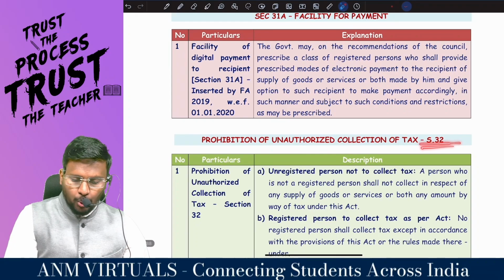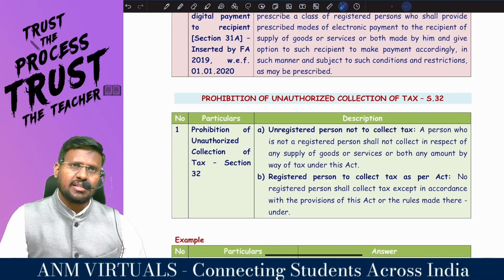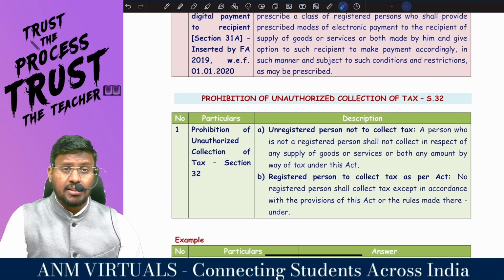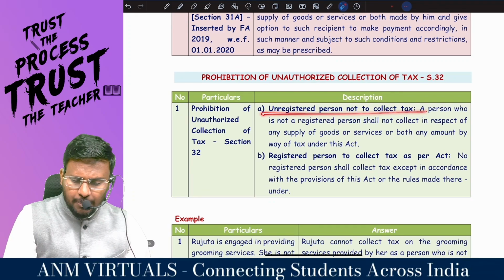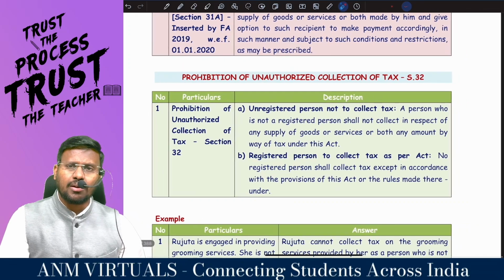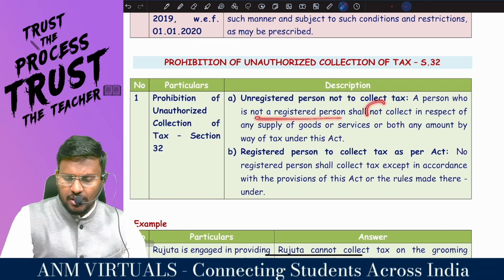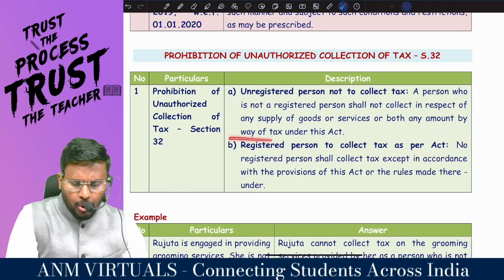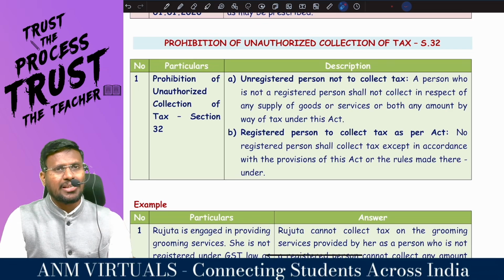What is section 32? Prohibition of collection of tax. These people are not supposed to collect the tax. If these people collect tax, my dear lovable students, it is called unauthorized collection of tax. An unregistered person is not to collect tax. Only a registered person should collect tax. A person who is not a registered person shall not collect, in respect of any supply of goods or services or both, any amount by way of tax under this Act. That means if you are an unregistered person, you are not supposed to collect the tax.